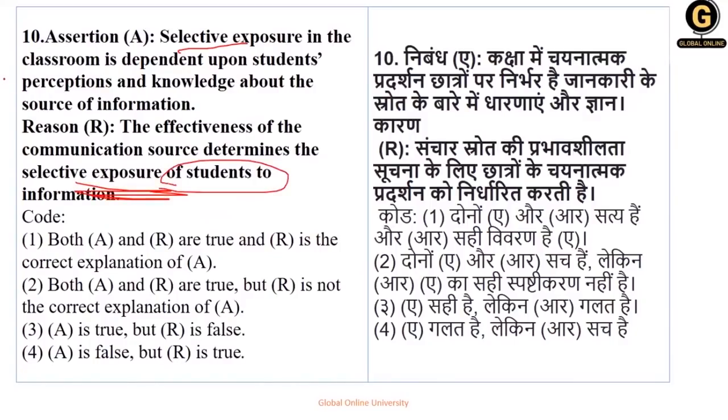So yes, both A and R are true, and R is the correct explanation for A, because ultimately the one who is the receiver, जो students है, वो उन पे depend करता है कौन सी information को कैसे perceive करे, कैसे absorb करे, और उसमें से what type of benefit can be taken out. Okay. Please remember, this question is very, very important.